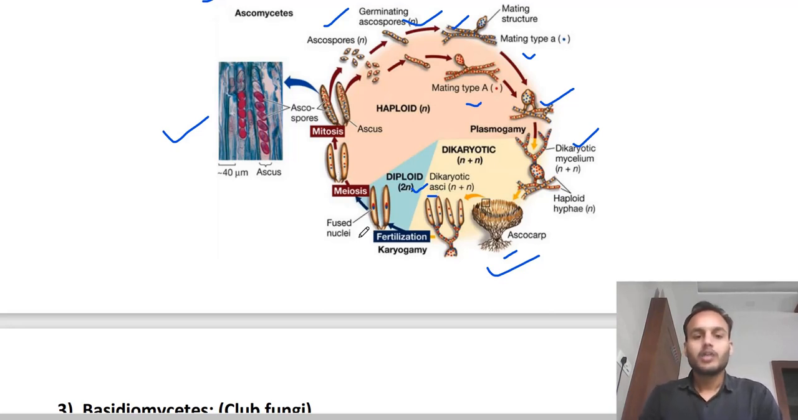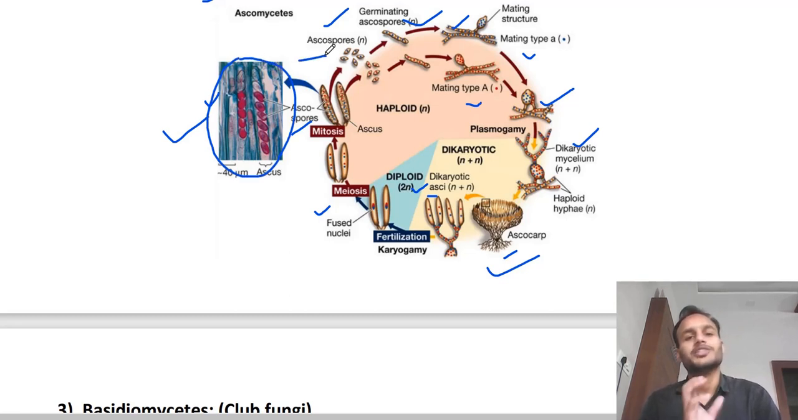Clear? Now they have undergone meiosis to produce ascospores. So they have produced the ascospores. This is the real picture, right? You can observe clearly ascospores here. Clear? Again these ascospores will germinate to produce hyphae. Clear? I hope you remember that, and it's easier to learn through the cycle, right?